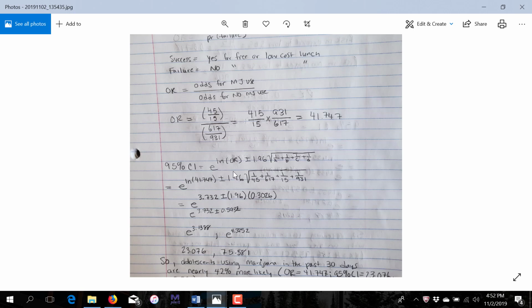So to calculate our confidence interval, we have to exponentiate. The reason we do this is because we have to take the natural log of the odds ratio. The odds ratio itself doesn't quite fit a normal distribution. It's skewed, so in order to correct for the skew, we take its natural log. Natural log means its base is e, or Euler's number. We go ahead and do that, and then we add and subtract the margin of error from that.